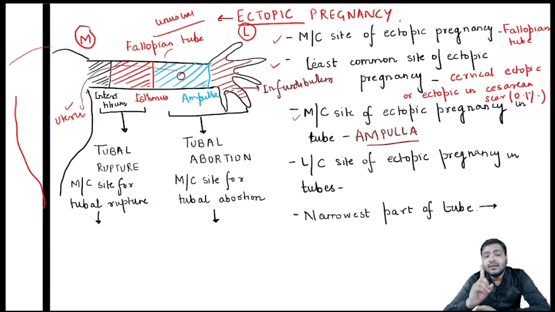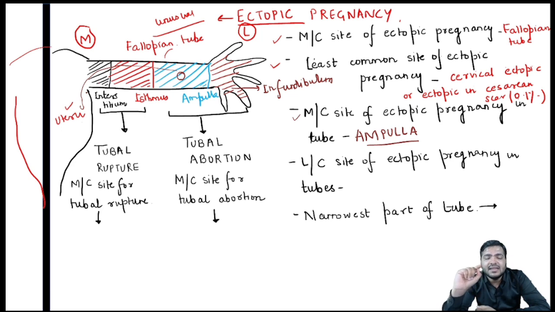Remember, students, that this zygote moves into the uterine cavity by two processes. The very first is the peristalsis movement of the tube. Peristalsis means rhythmic contraction and relaxation. The muscles of the fallopian tube relax and contract so that it pushes the zygote into the uterine cavity. Along with that we have the ciliated epithelial cells.